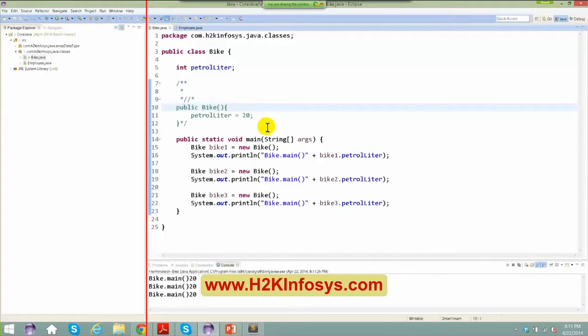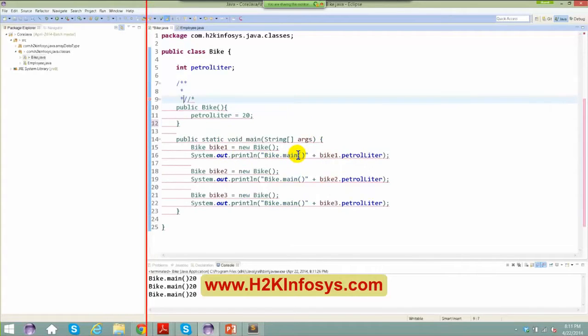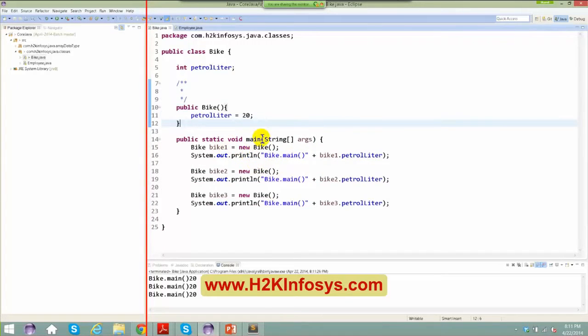But I'm saying here that if I'm creating a bike, I want to initialize it with at least some petrol in it. That's my main intention. For that reason, you have to create a constructor. If you see, the name of the constructor should be the same as the name of the class, Bike. If you say B, it will give you a compile time issue which says that the return type for the method is missing.